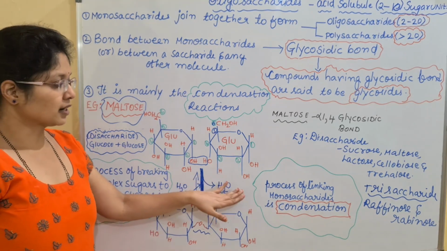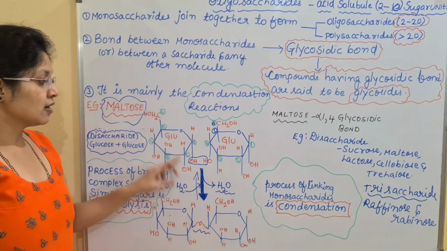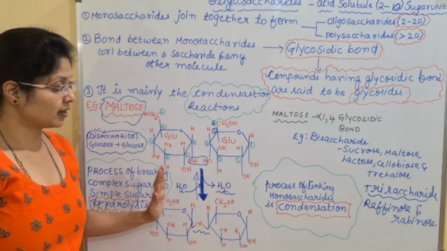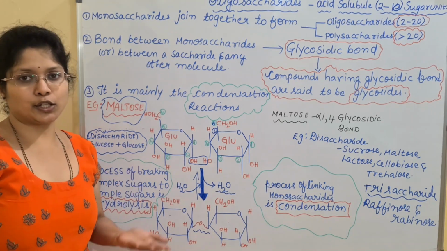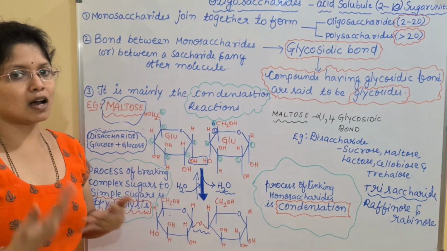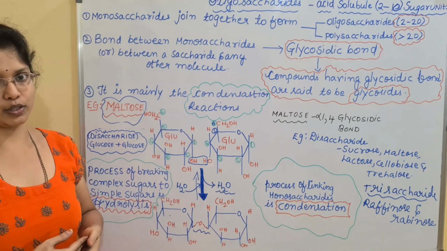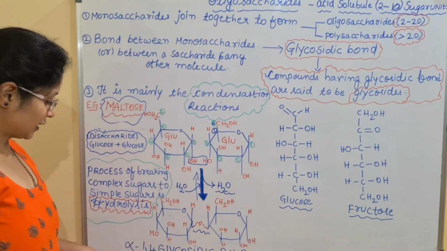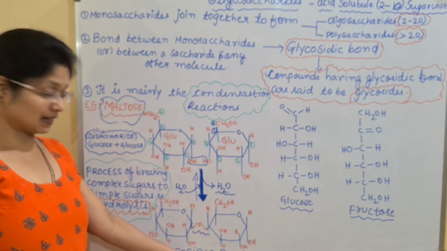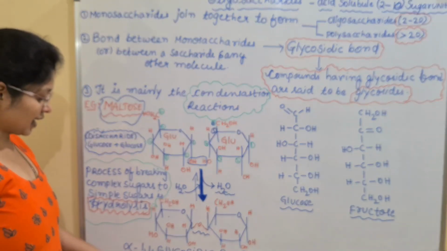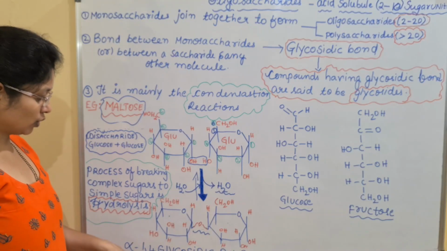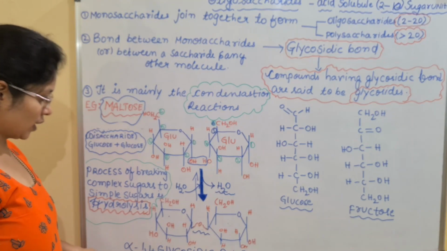So this is very important, children, the glycosidic bond formation. For 2 sugar units, you will have 1 glycosidic bond. In the same way, if it is asked for 20 sugar units, how many bonds will you have? 10 glycosidic bonds. This is how you will calculate the glycosidic bonds. Next. In the case of maltose, the alpha 1,4 glycosidic bond is given here. So what is alpha here? I have told you 1,4 means the carbon of the first glucose and the fourth carbon of the second glucose. Then what about alpha?